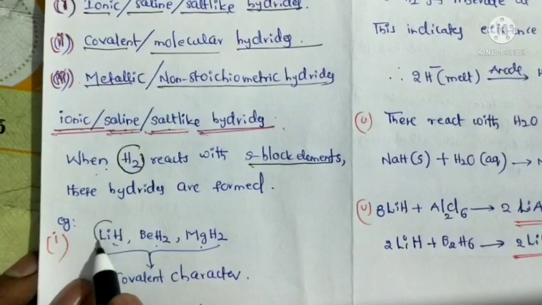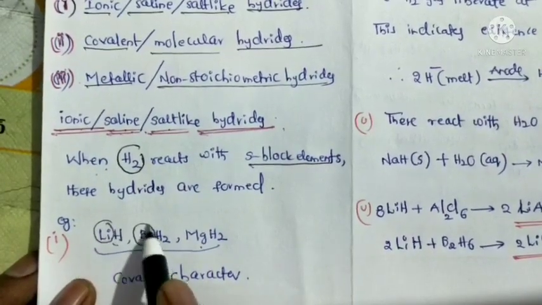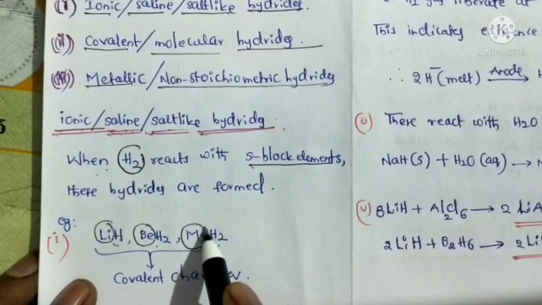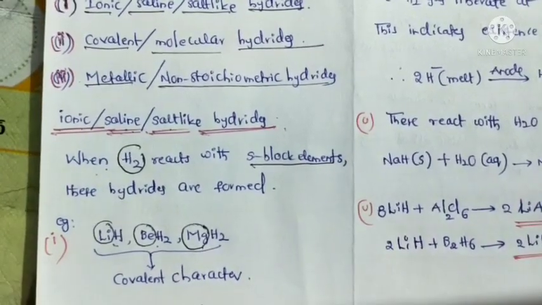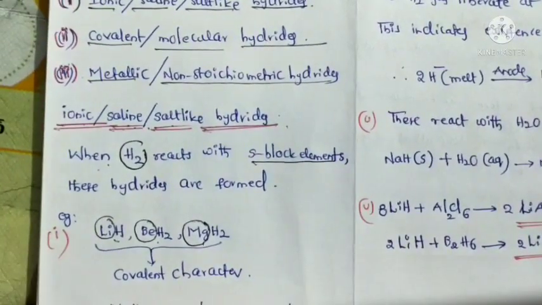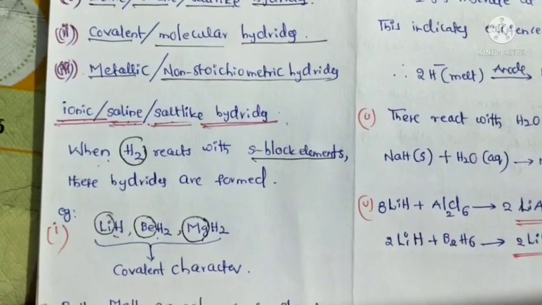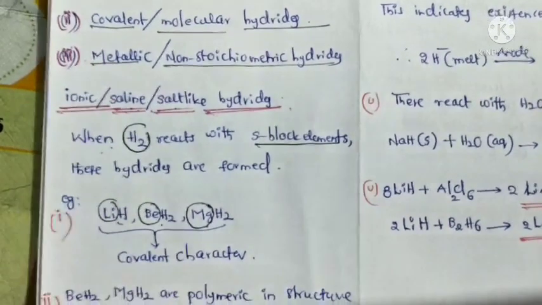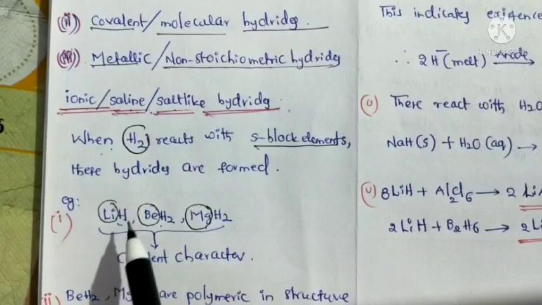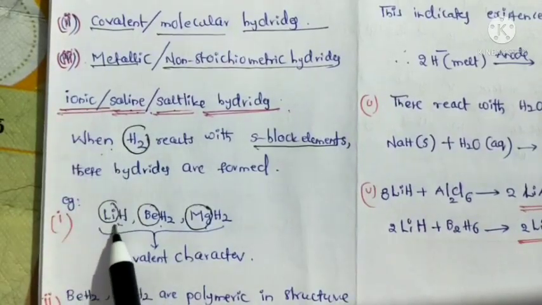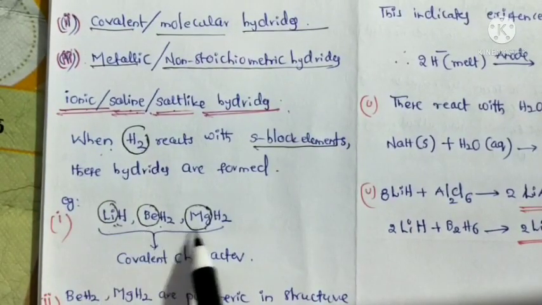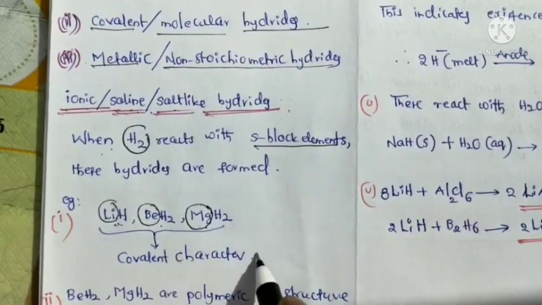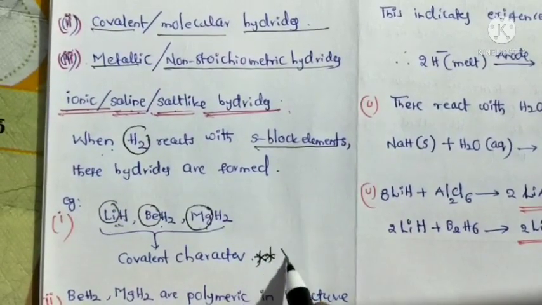Lithium, beryllium and magnesium belong to s-block elements. These compounds, lithium hydride, beryllium hydride and magnesium hydride, have covalent character, which is very important.